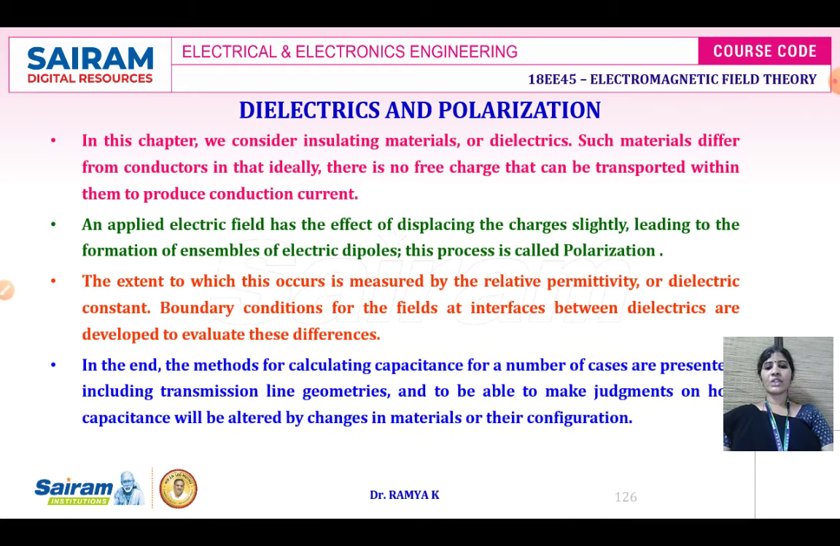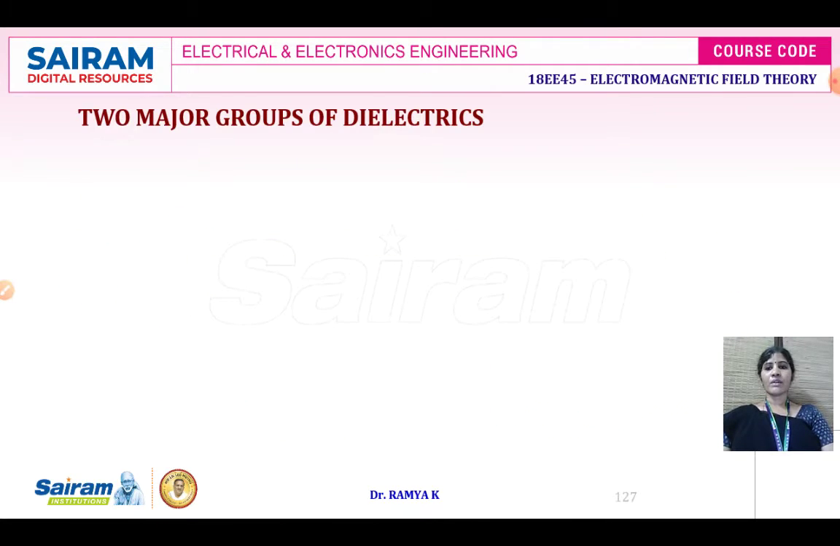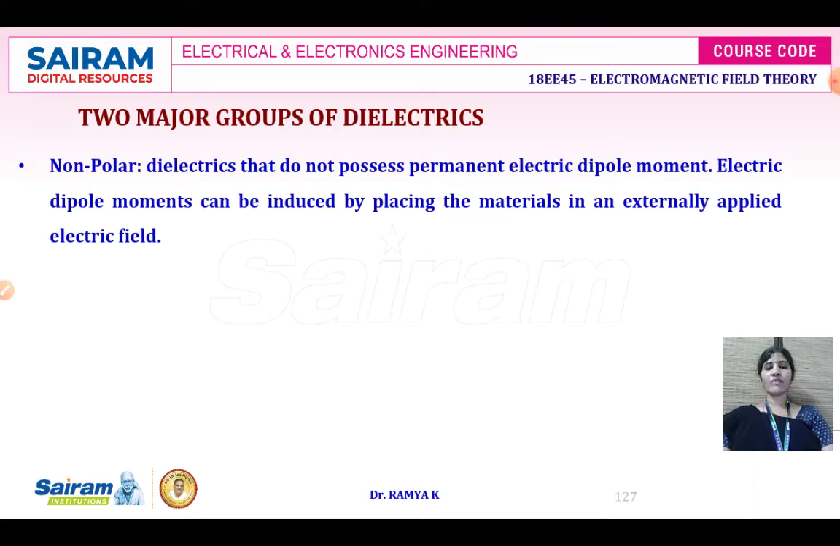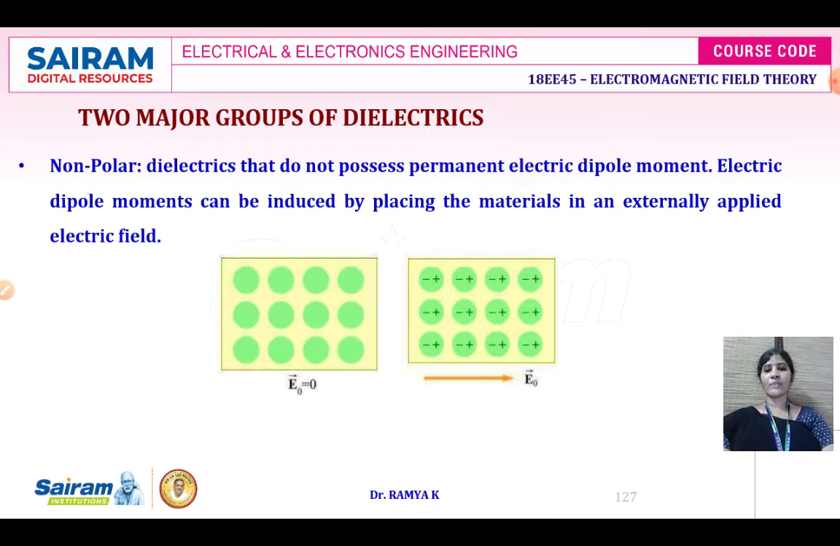And the polarization concept is discussed. Two major groups of polarization we have. First one is going to be non-polar polarization. Second group is going to be the polar. Here the non-polar polarization is a dielectric that does not possess permanent electric dipole moment. Instead, the electric dipole moment can be induced by placing the materials in an externally applied electric field. This is the diagram that is showing the non-polar dielectrics.